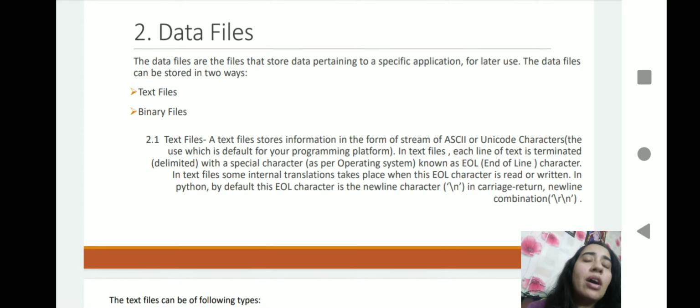It means that if you are inputting your name, it will convert it using the American Standard Code for Information Interchange. For example, if you are writing capital A, it will convert it into 65. We are using ASCII code, or we have another option, Unicode, the universal code, which is acceptable for every platform and every operating system. If you are making a text file, it is by default ended with the end of line character. It helps you find the ending point of the text file. In a text file you can store any data, but whenever you open it, it will show you in the form of text format. That is basically called a text file.